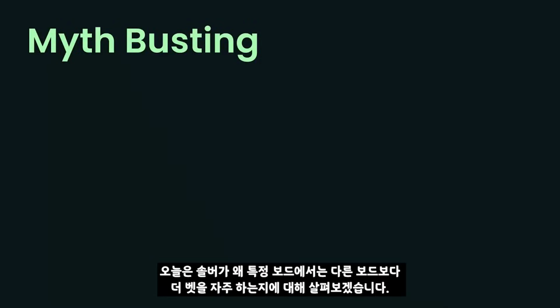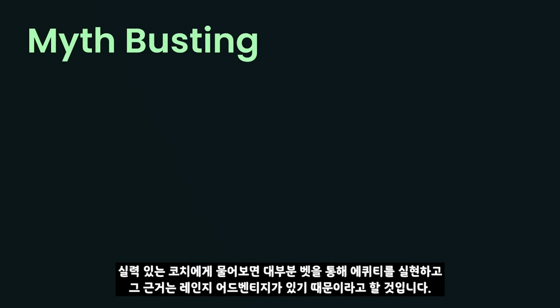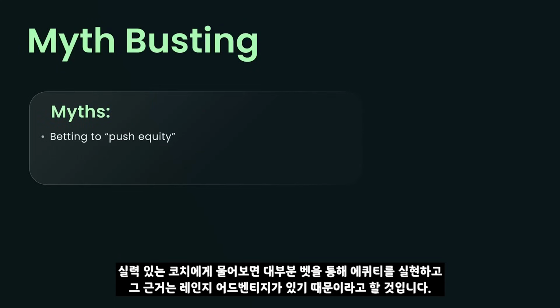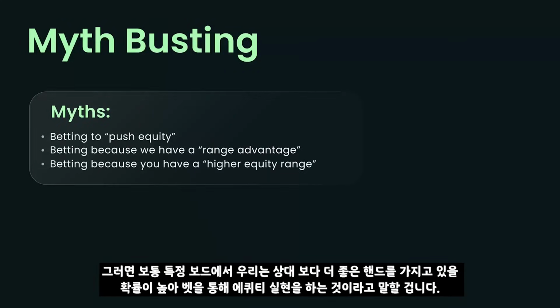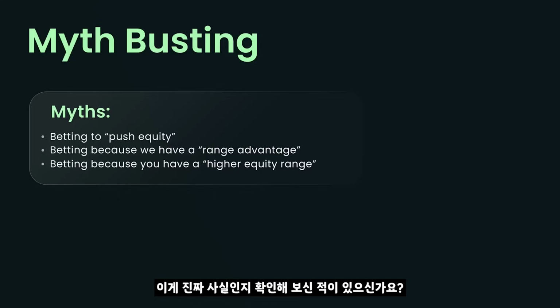Today's video is all about determining why the solver prefers to bet some boards more often than other boards. I think if you ask any reasonable coach this, they're going to tell you it's because you've got to push your equity. You're betting because you have a range advantage. And if you ask them, okay, what's a range advantage? What does that mean? Well, it just means that we have better hands on average, and therefore we should be putting more money into the pot on average. And that just seems so obviously straightforwardly true that I don't think anybody has bothered to check if it is true. Well, I checked, and spoiler, it's not.